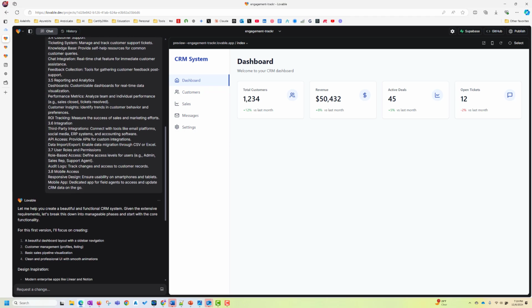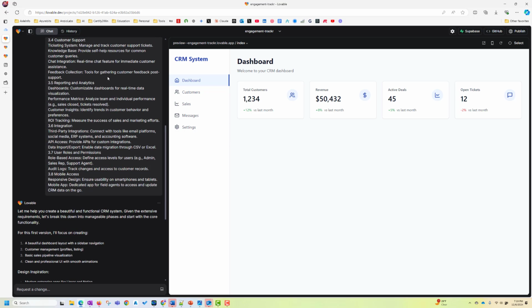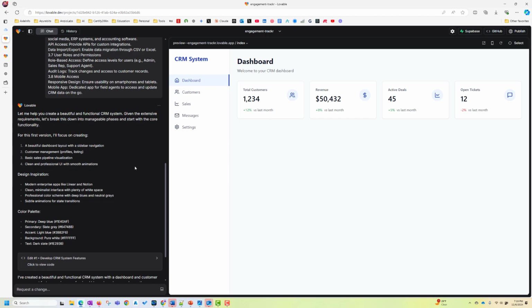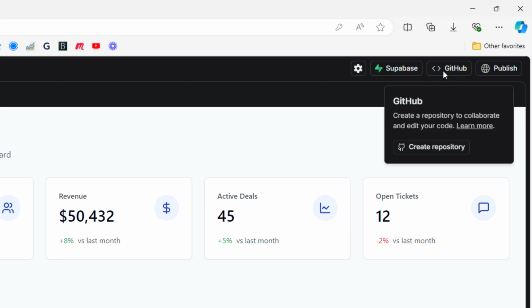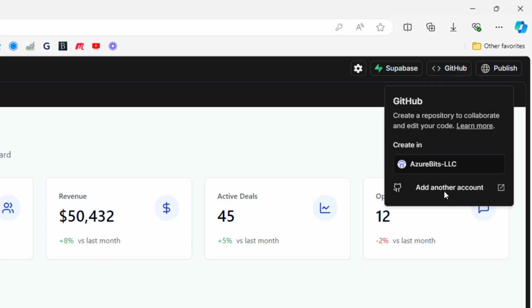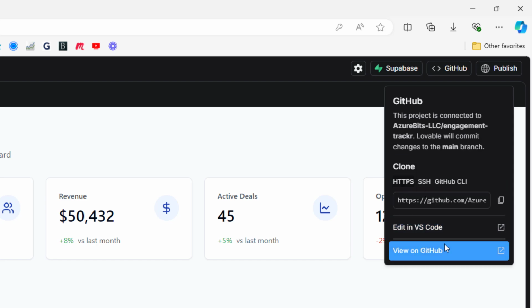And this is my chat window. That was my first prompt, and when I hit enter, it created all this application and gave me all this update here about what's going on. And now we'll start building this thing. So okay, now let's go ahead and connect it to my GitHub, and I'll say create repository. This is my organization name, and I clicked here, say create in this organization, and it created a repository and updated. So let's go to GitHub and take a look at it.